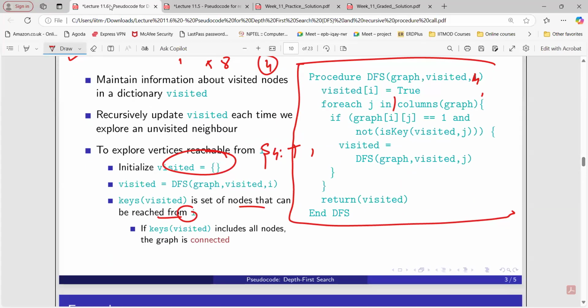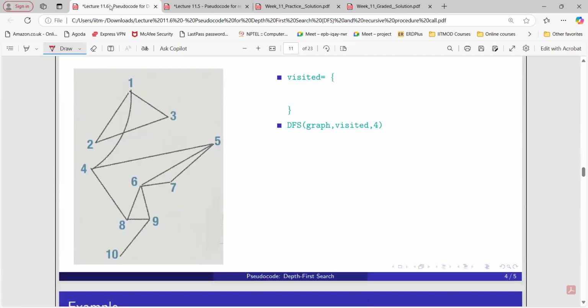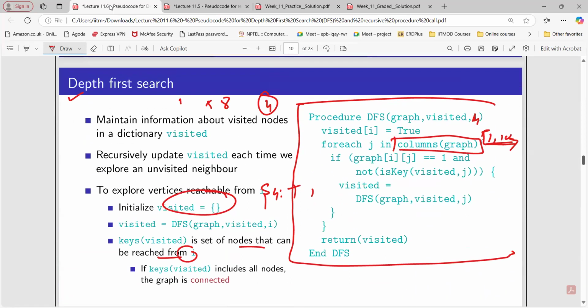Sir, I have a query. If you observe the columns of the graph, it will start from 1 to 10. So in this particular order, the lowest node will be taken, right? So the same thing will happen here. We are going to get the same nodes here.